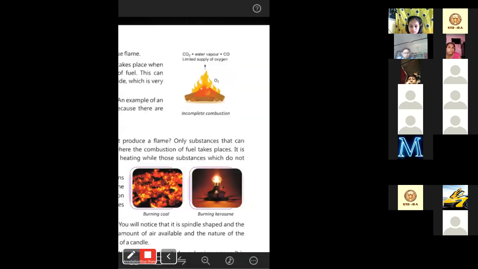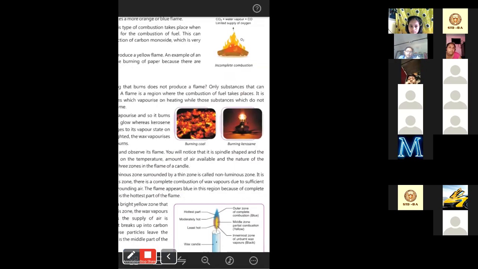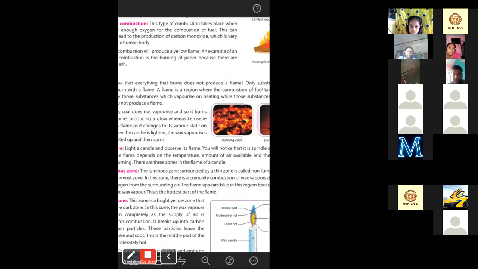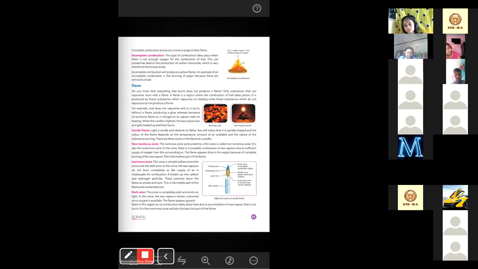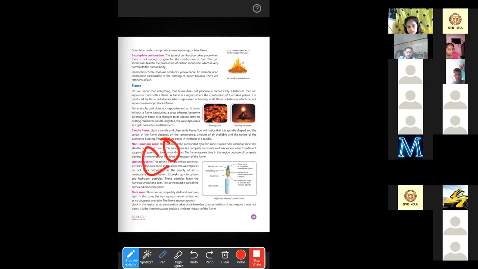Now, what is a flame? No, I want to say something first. If a carbon dies, then it is called carbon dioxide. No such explanation is there, you will not find it anywhere. If you want to remember it in that way, that is a different thing. But that is what di means: 2 oxygens. You can see how many oxygens are there. CO2: di means 2, and mono means 1. Okay, I'm again showing you that thing.